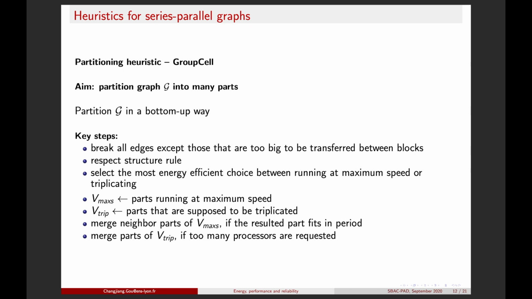And then we check how many processors we need. If we need too many processors, we have to merge neighbor parts inside the vector of maximum speed. If it still needs too many processors, then we need to merge parts in the triplication vector.